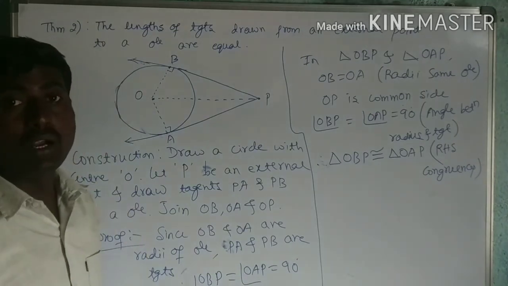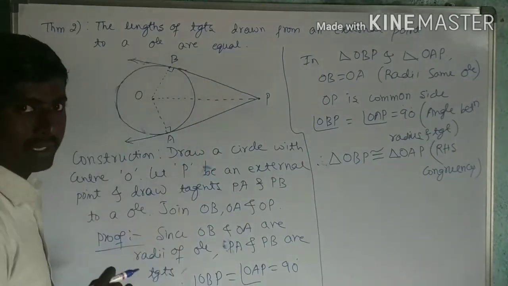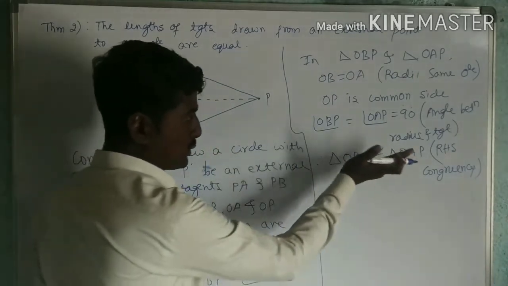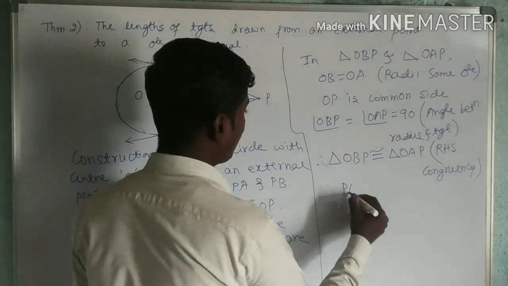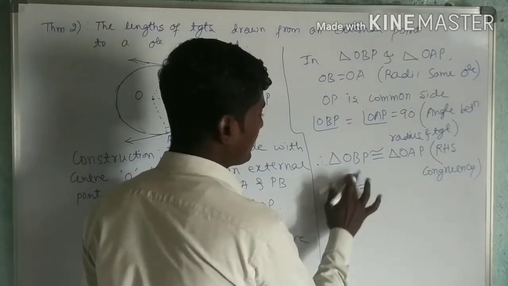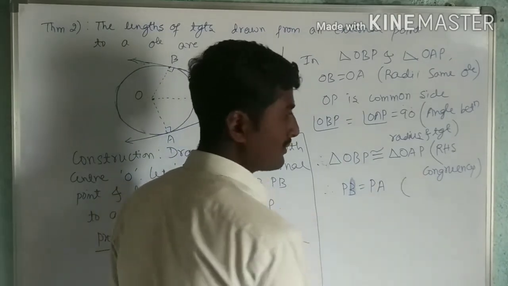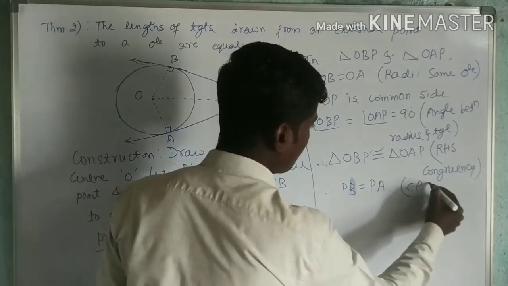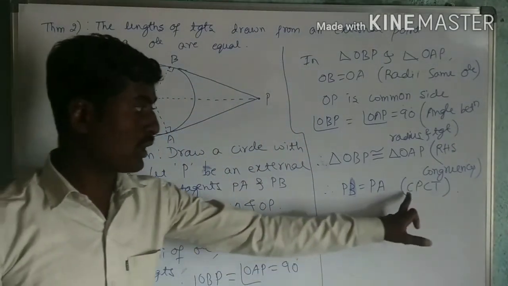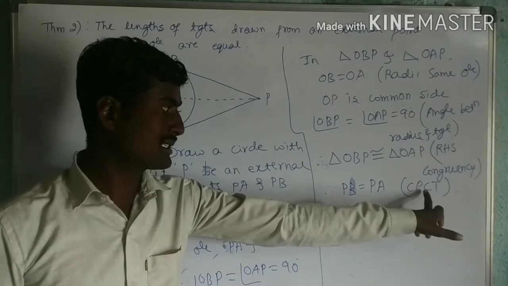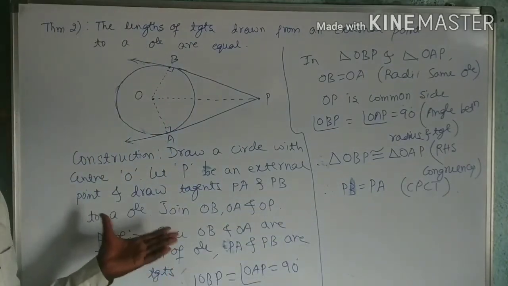Now, what am I going to prove? I am going to prove that PA is equal to PB. So now these two triangles are congruent. Therefore, now I can write PA is equal to PB or PB is equal to PA. Why? That is because of CPCT. Corresponding parts of congruent triangles. Now this is how we can prove it.